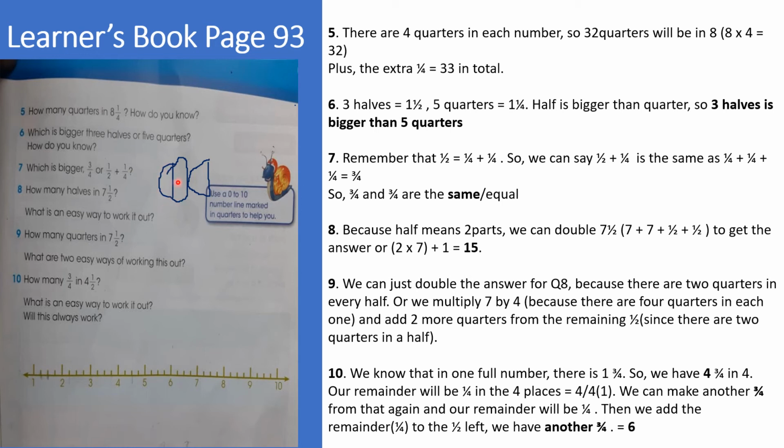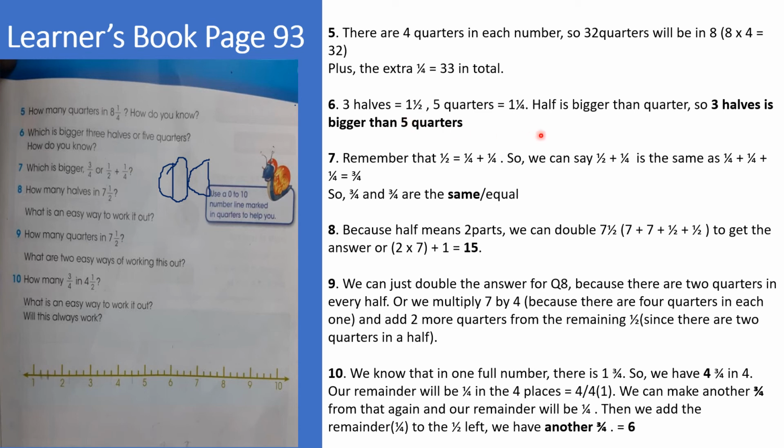In a circle, we have 2 halves. Then in half of a circle, we have half. That's just 1 half, okay? So 2 halves and 1 half. 1 full circle represents 1 number, then half of a circle. So it means that 3 halves is the same as 1 1/2.